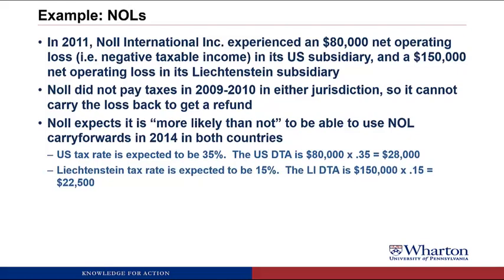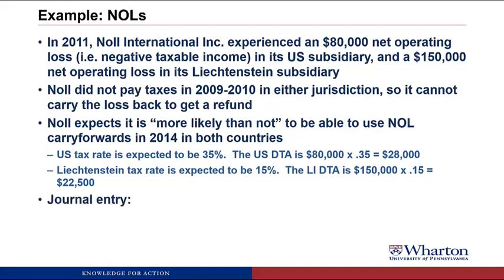The Liechtenstein deferred tax asset then will be $150,000, which is the amount of the NOL carryforwards, times the 15% tax rate equals $22,500. Again, the logic here is that the next $150,000 of taxable income in Liechtenstein will be offset by these NOL carryforwards, basically zeroed out, saving us $22,500 in taxes in the future.